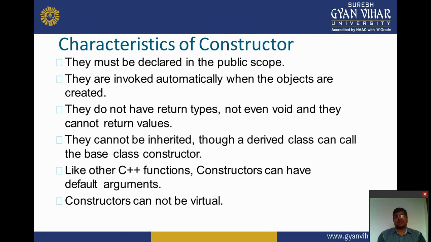Characteristics of constructors: they must be declared in the public scope. They are invoked automatically when the objects are created. They do not have return types, not even void, and they cannot return values. They cannot be inherited. I explain it in the next class, inheritance, a feature of object oriented programming. A derived class can call the base class constructor. Like other C++ functions, constructors can have default arguments. Constructors cannot be virtual.